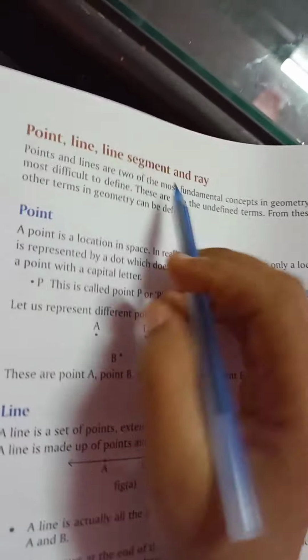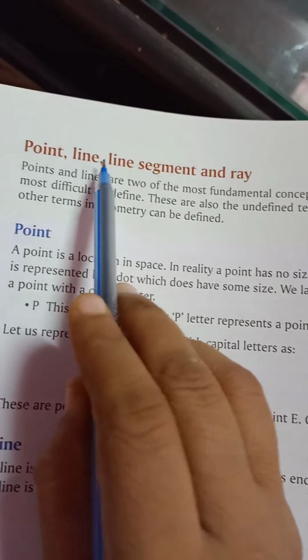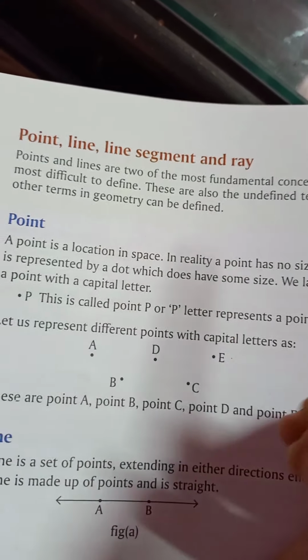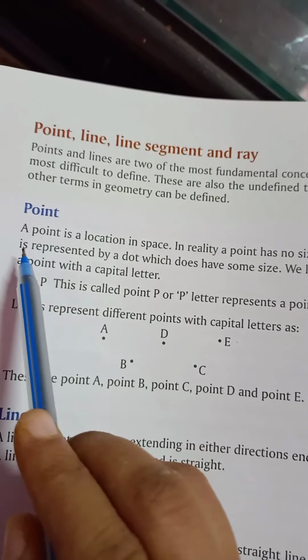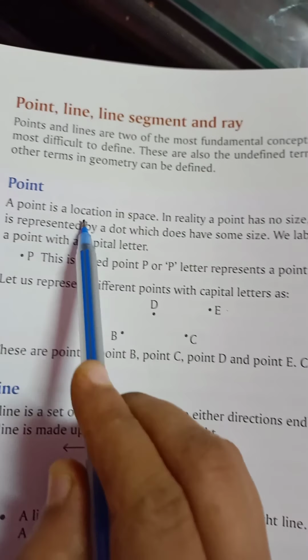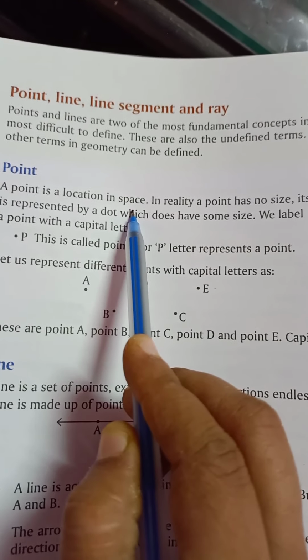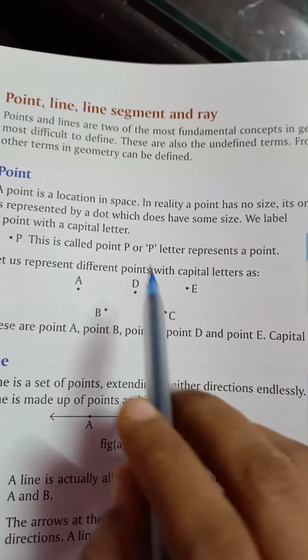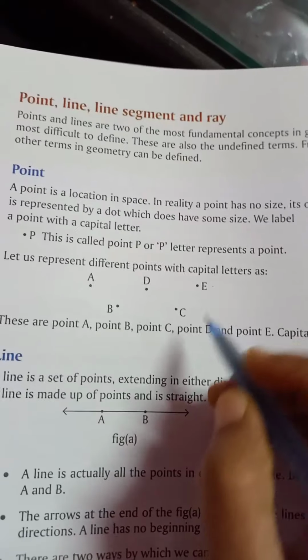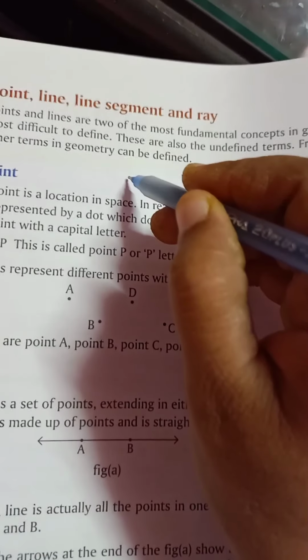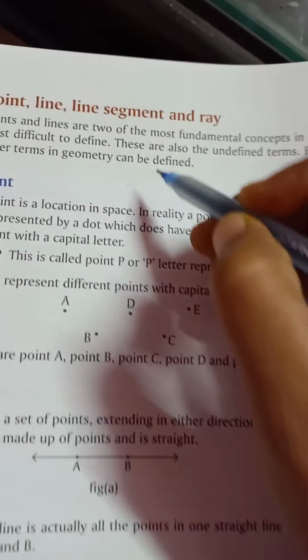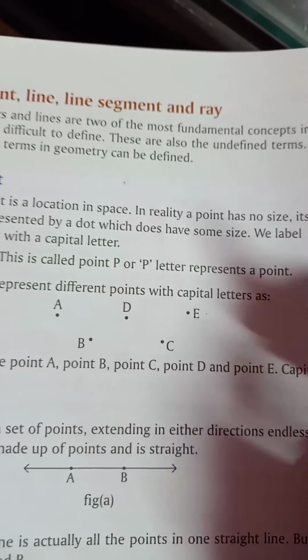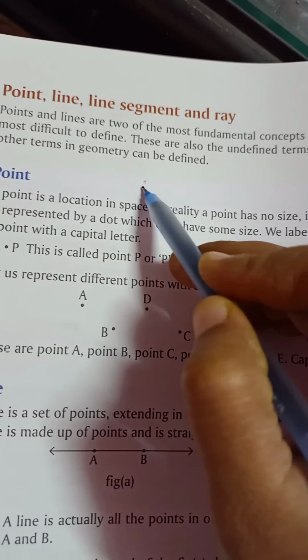First of all, we will discuss point, line segment, and ray. First is a point. What is a point? A point is a location in a space, or you can say a small dot is called a point. If I write like this, this dot is called the point.